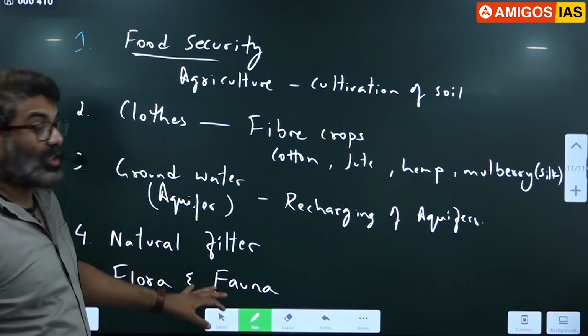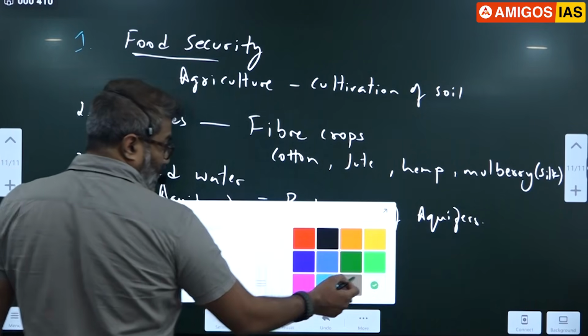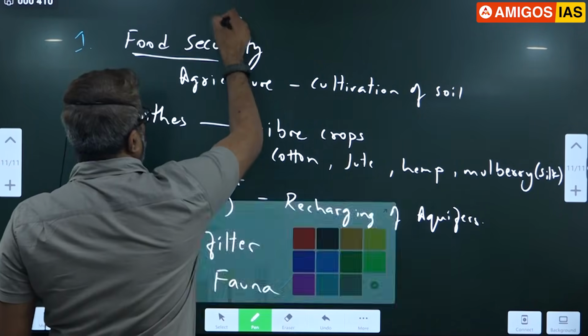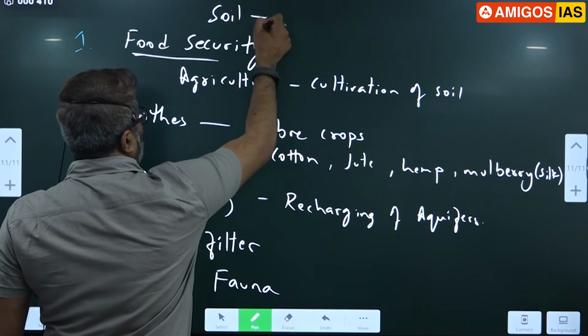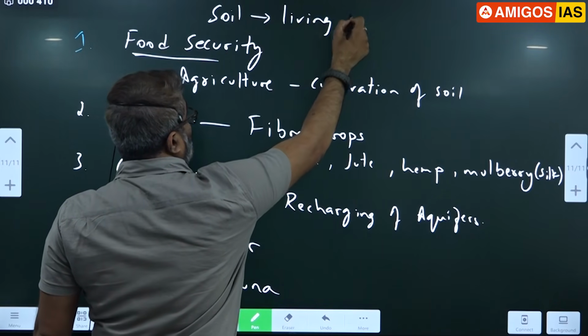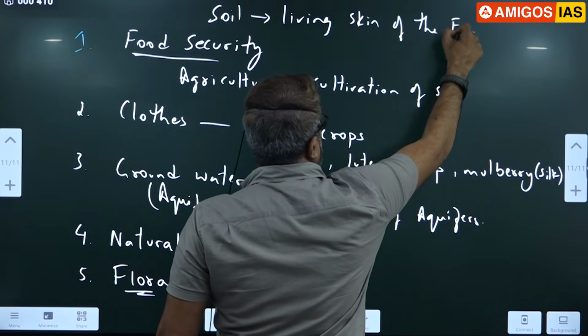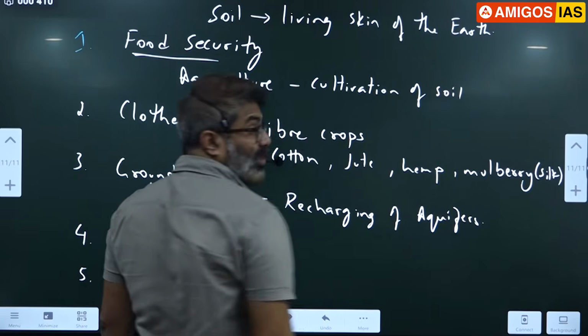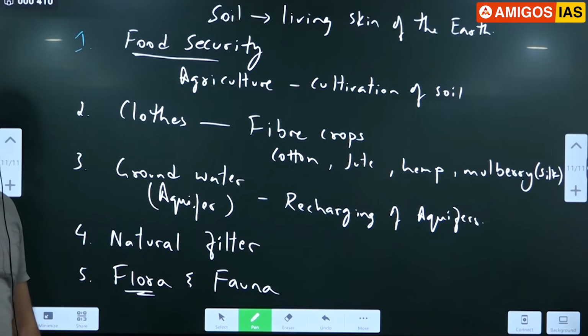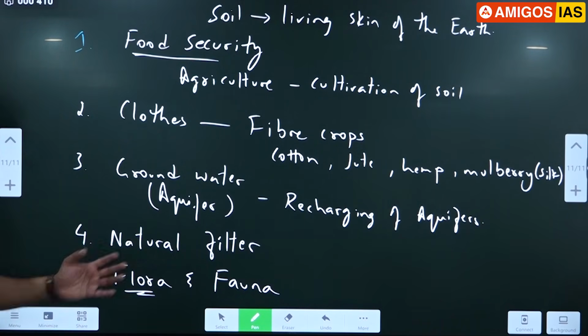So that is when they said soil is, please write, soil is called the living skin of the earth. Skin of the earth. Because it supports life. Soil supports life. Okay, soil supports life. Living skin of the earth. Because so many organisms live below the soil.